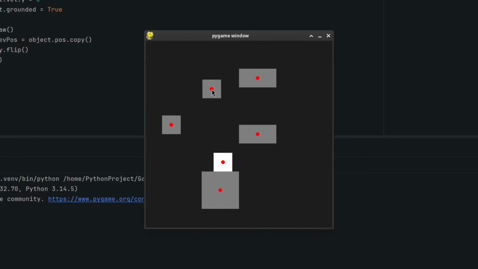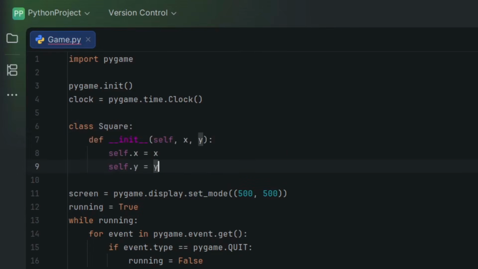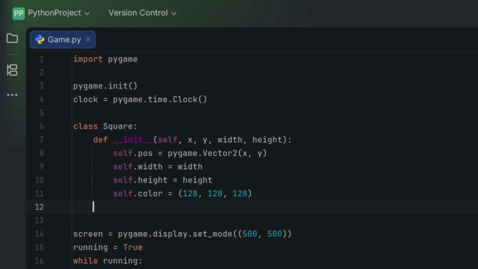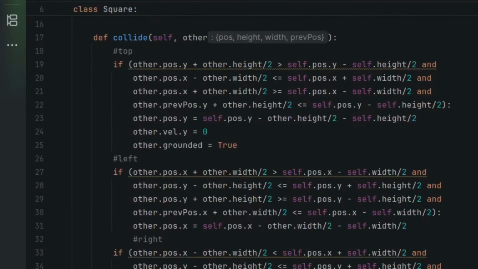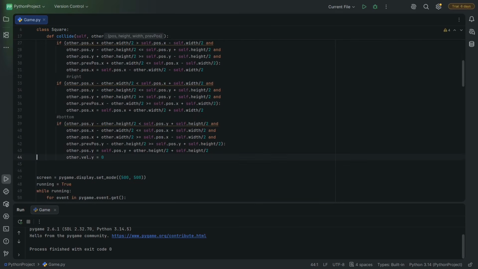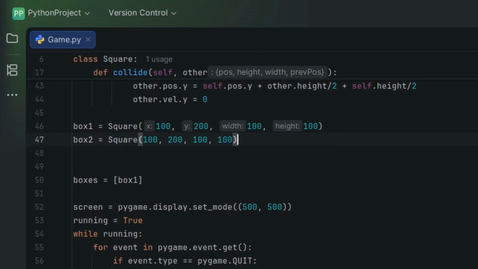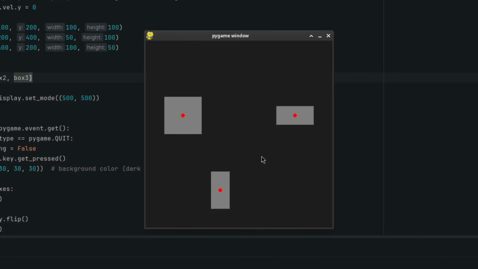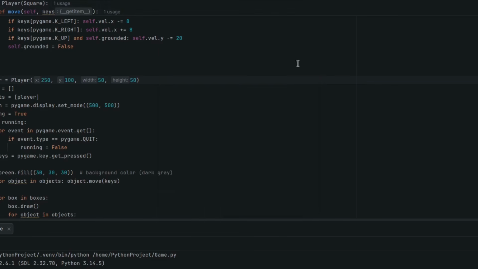Basically, classes let you create objects. Let's say we have this square class. We can give it a bunch of attributes like a position, a width and height, a color. We can also give it some functions of its own, so when you want to draw it, you want to push things out of it. Now we basically created a blueprint for this square, so we can give one a name and call an instance of it. And now we can create as many of these square objects as we want, all with those same properties. This on its own seems kind of similar to the square function we made before, but this is where classes become really helpful.